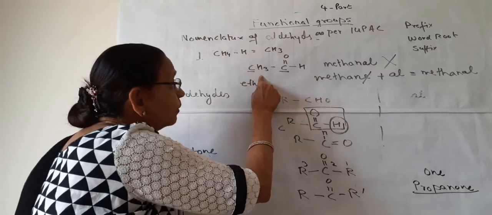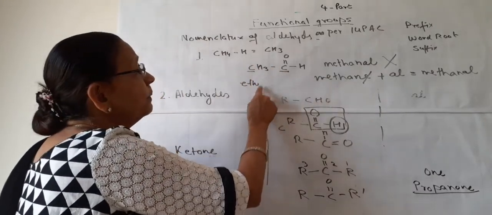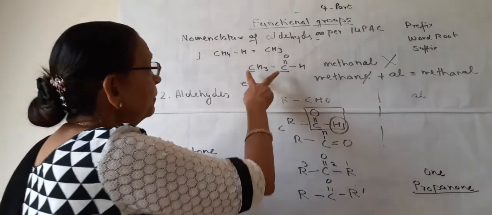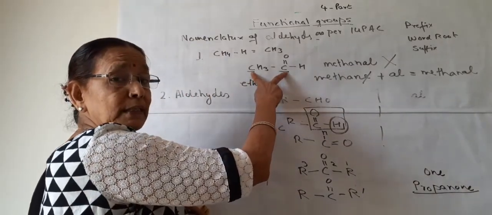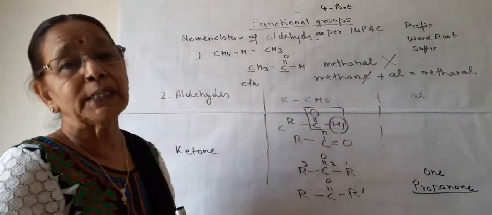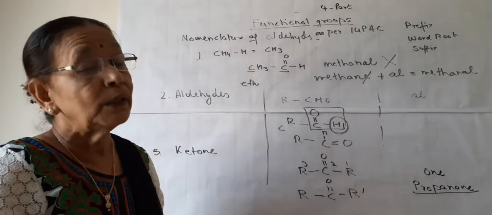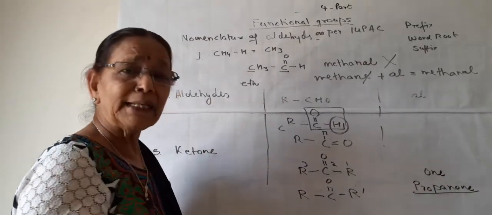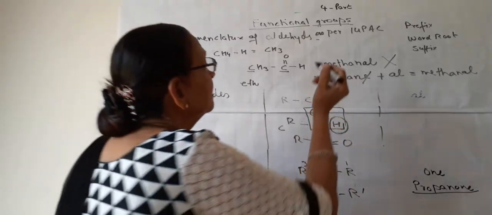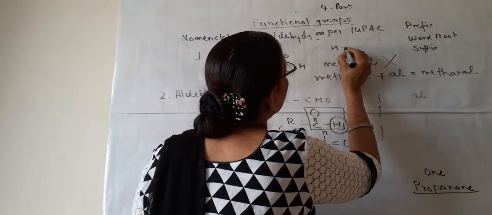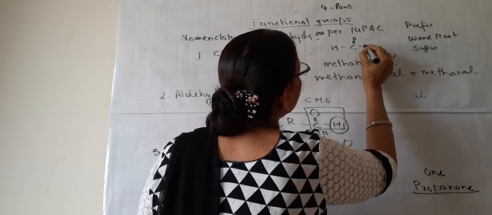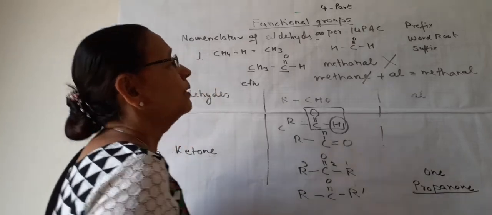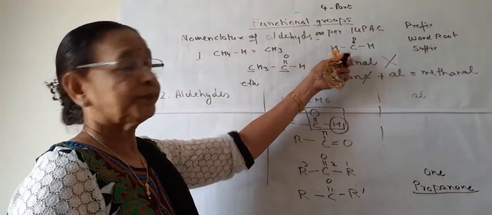So with the methyl group, with this carbon, it becomes ethanol and not methanol. Then what should be the formula of methanol? Is methanol present or not? Yes, it is very much present, and the formula for methanol is HCOH. So this is methanol.